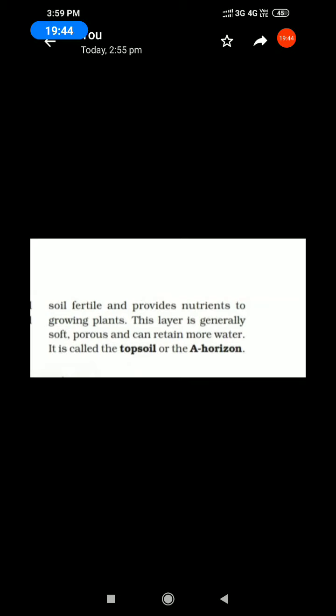Underline the word topsoil. What is meant by topsoil? This layer is generally soft, porous and can retain more water. It is called topsoil or the A horizon. Can you understand?